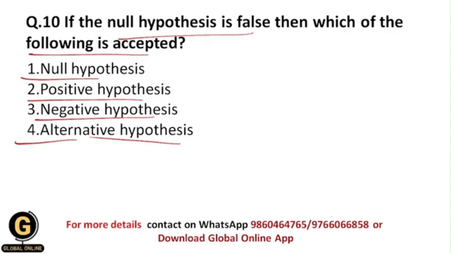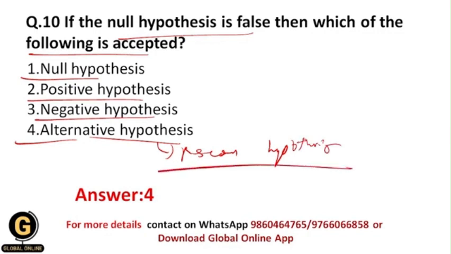Obviously, students, whenever we reject the null hypothesis because it is false, in that situation we accept the alternative hypothesis, which is also called the research hypothesis, right? I have told you that earlier in this video. That's why your correct answer should be 4, that is alternative hypothesis.